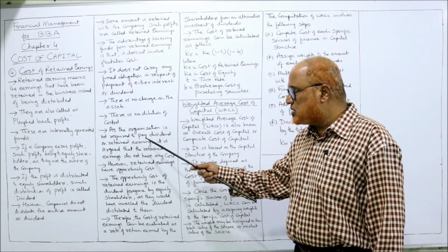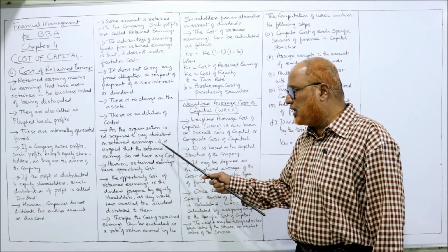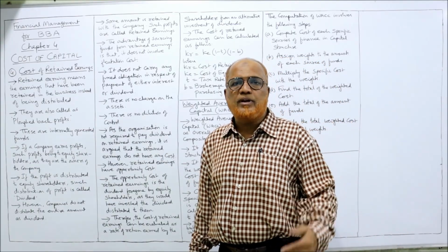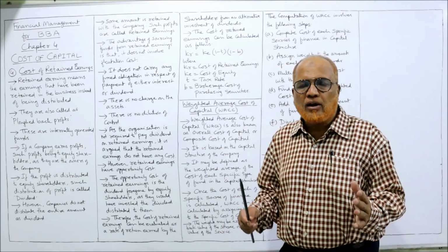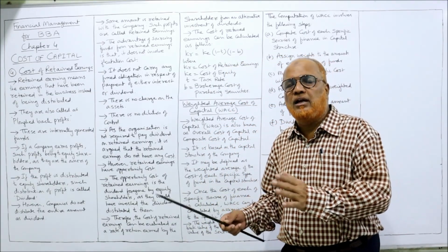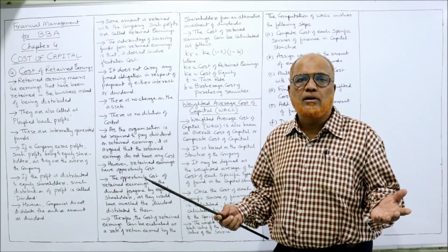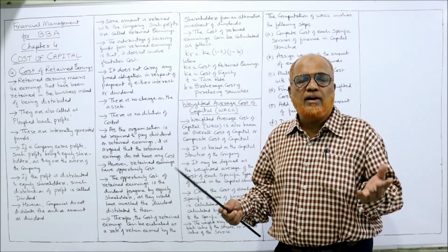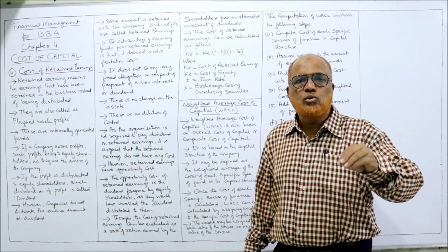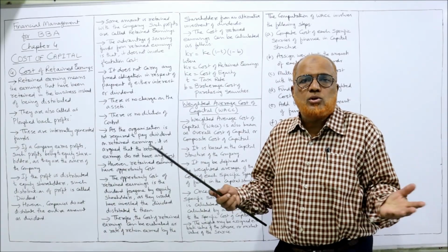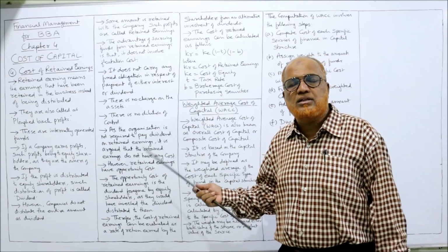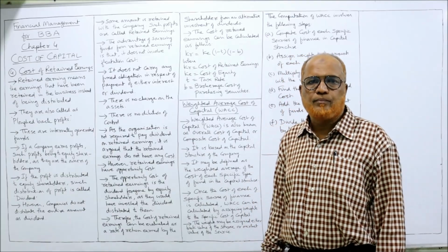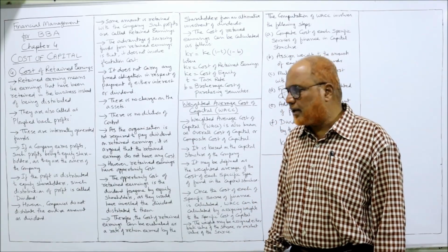Next, as an organization is not required to pay dividend on retained earning, it is argued that retained earning do not have any cost. So there is an argument that when we are not paying any interest, we are not paying any dividend, so there is no cost of capital. We are using our own money. That means it does not involve any cost of capital, because there is no need to pay interest, no need to pay dividend. So there is no cost of capital for retained earnings. But this argument is not prudent, not correct.